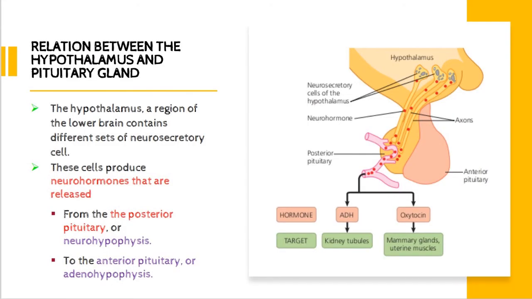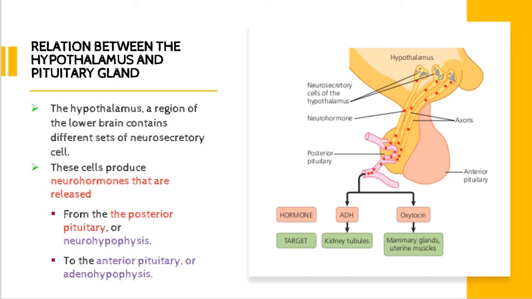What is the relationship between the hypothalamus and the pituitary gland? The hypothalamus is a region of our lower brain and it contains different sets of neurosecretory cells. What is a neurosecretory cell? A neurosecretory cell is a neuron capable of producing hormone. So the cell produces neurohormone. What is neurohormone? Hormone produced by a neuron.